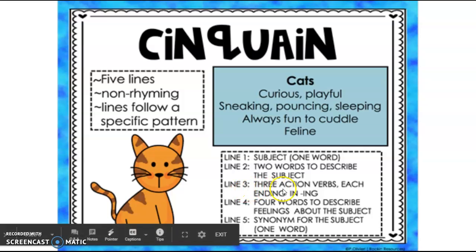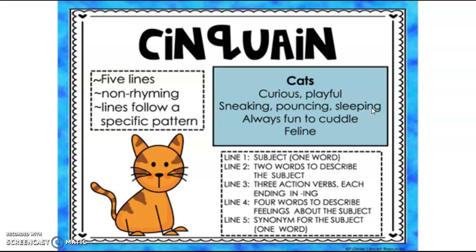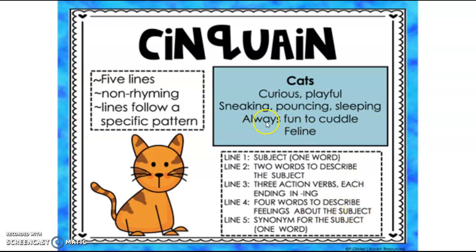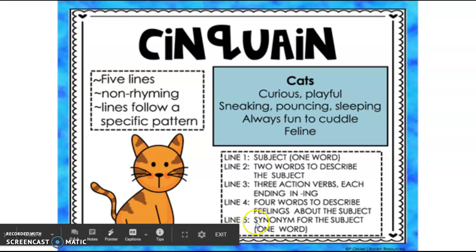Line 3, 3 action verbs, each ending in ing. So our example is sneaking, pouncing, sleeping. Line 4, 4 words to describe feelings about the subject. That's this line, always fun to cuddle. Cats are always fun to cuddle. And line 5, a synonym for the subject, just one word. So feline is another way to say cats.